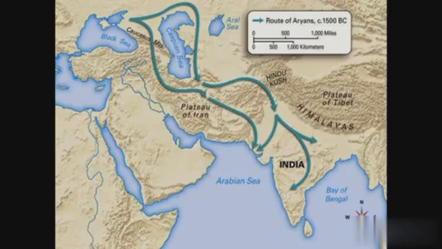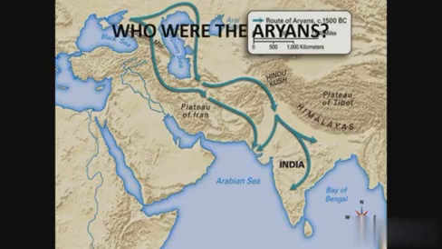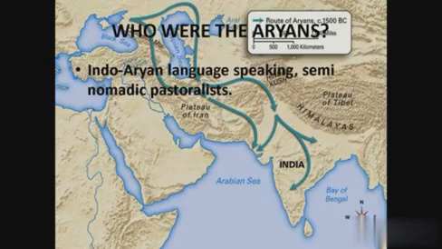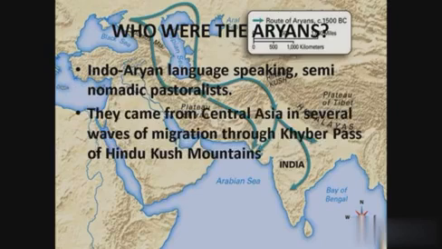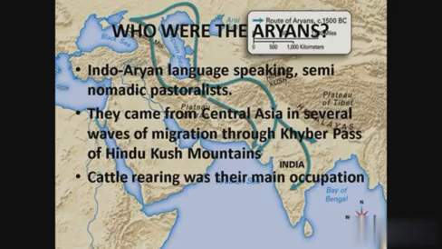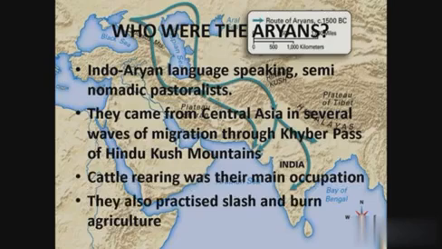Aryans came from Central Asia in several waves of migration through the Khyber Pass of the Hindu Kush mountains. Who were Aryans? The Aryans were Indo-Aryan language speaking, semi-nomadic pastoralists. Pastoralist means a sheep or cattle farmer. Though cattle rearing was their occupation, they also practiced slash and burn agriculture.